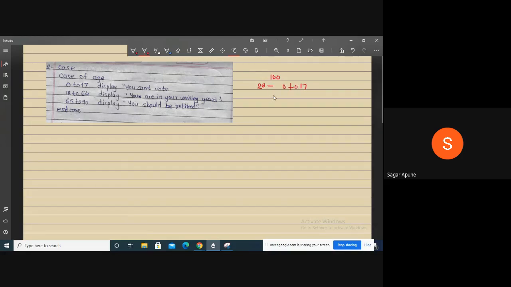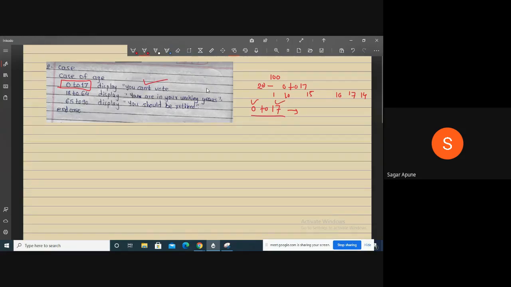Someone enters 1, someone enters 10, 15, 16, 17, 14, like this. For them you can print one single message: you can't vote. For 0 to 17, if a user enters any number from 0 to 17, the message is the same: you can't vote.